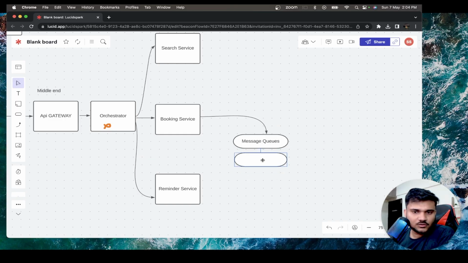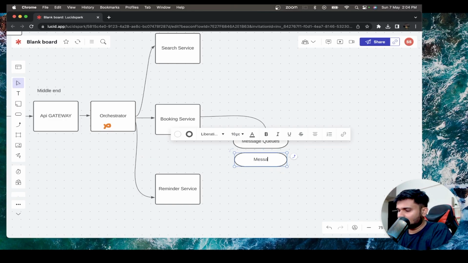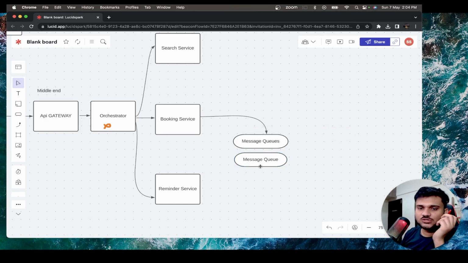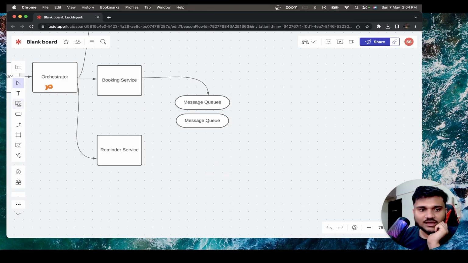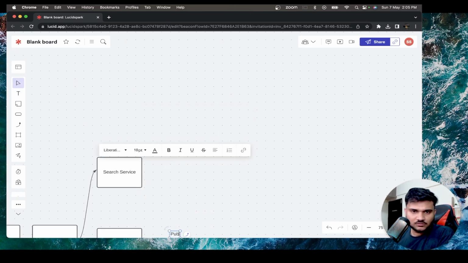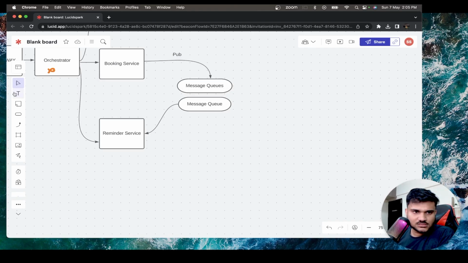Right. Let's say there is one more message queue. What these message queues actually do is they are going to collect the request from a particular service, right? And keep it with themselves. So this booking service is actually going to publish an event to this message queue. And then this reminder service is actually going to subscribe to these messages from the message queue, right? It will be kind of like a pub sub going on. Pub sub.